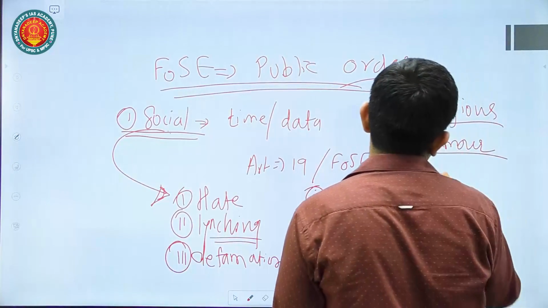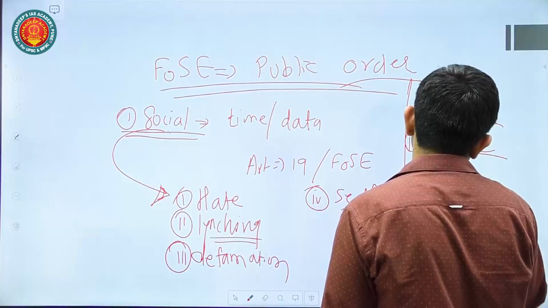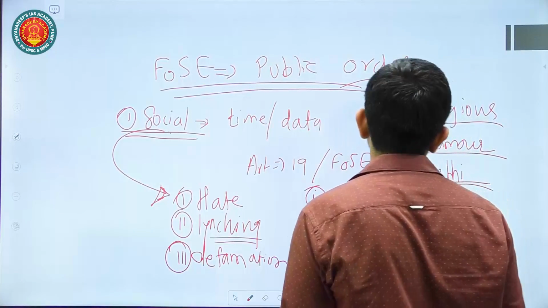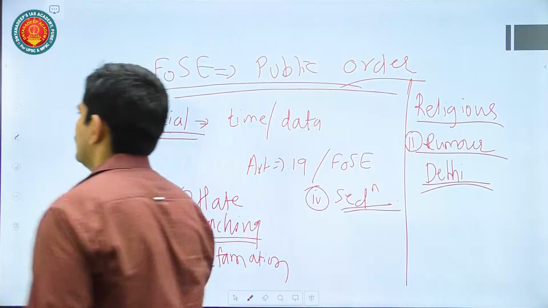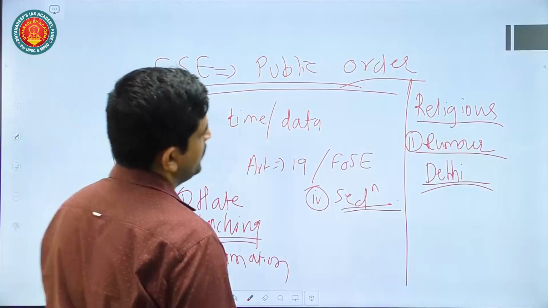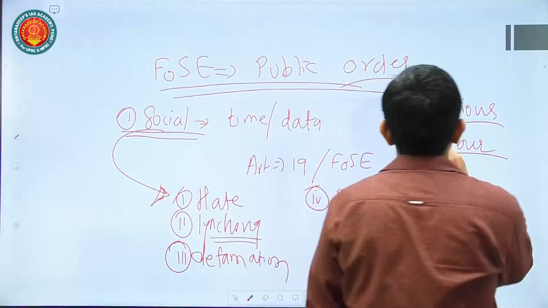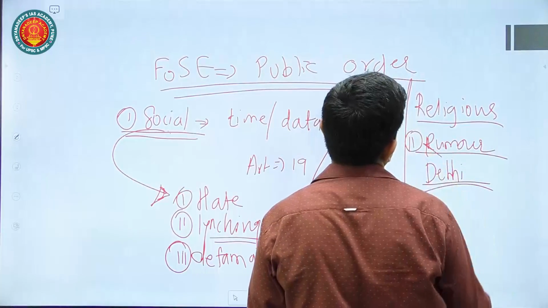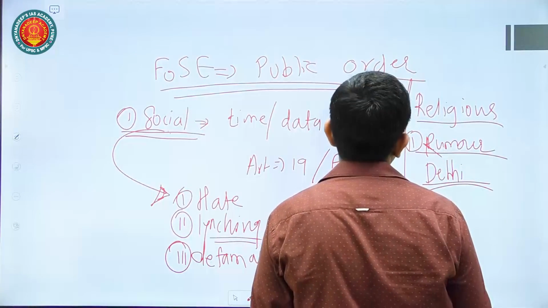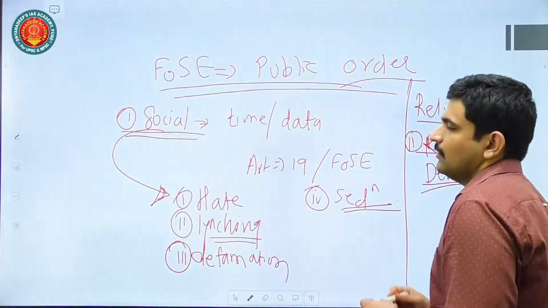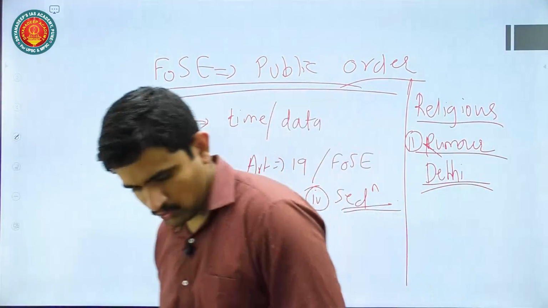For example, during the Delhi riot, you might have seen a lot of rumors about Hindu-Muslim issues, and other rumors as well. All this is spread through the platform of social media.